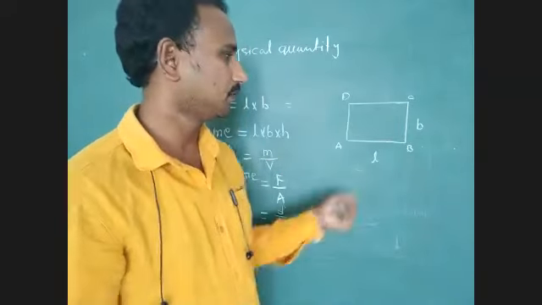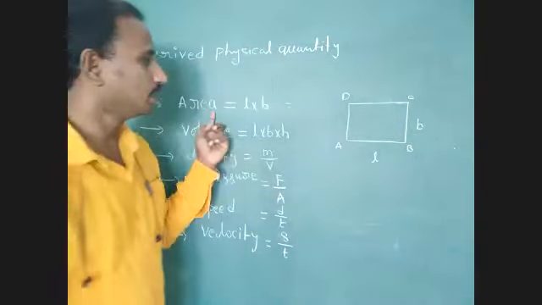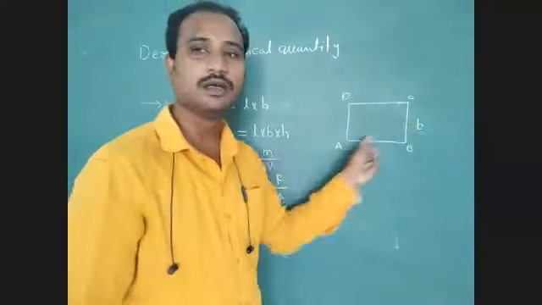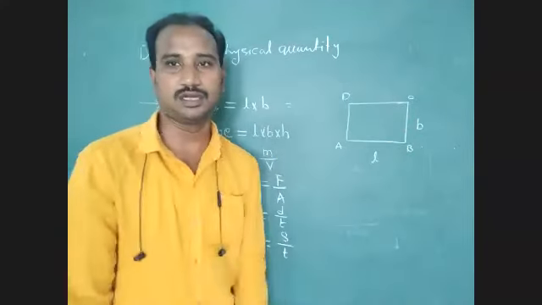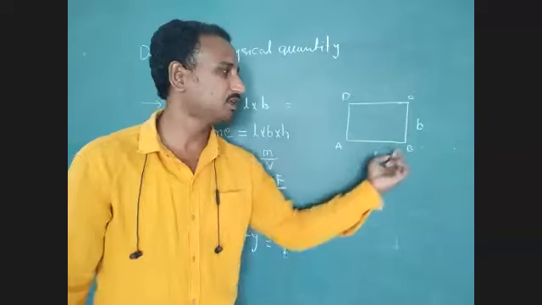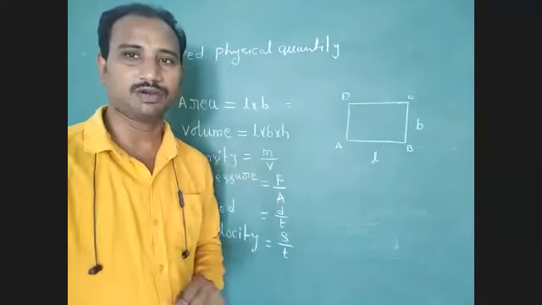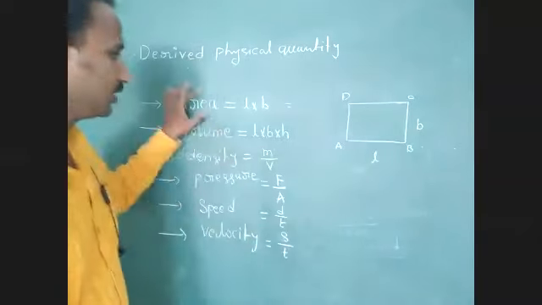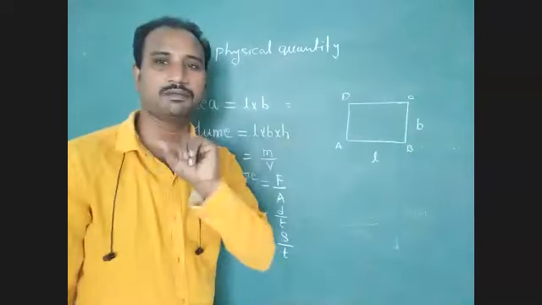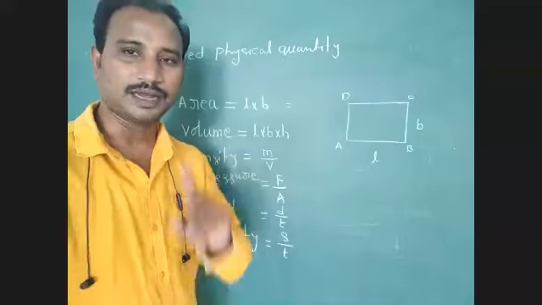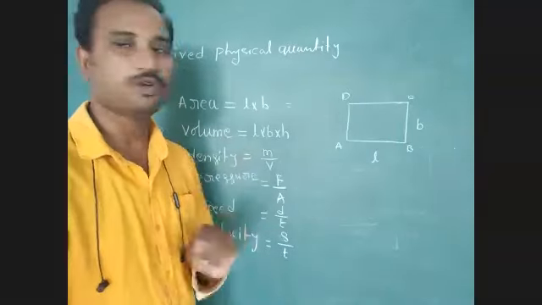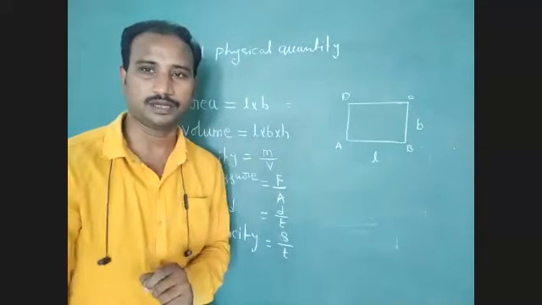So because of that reason, your area is derived from fundamental physical quantities. So how many fundamental physical quantities are used in this formula? Two fundamental physical quantities. Understood? Okay, this point is very, very important.